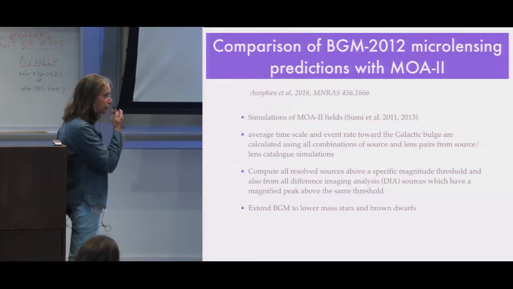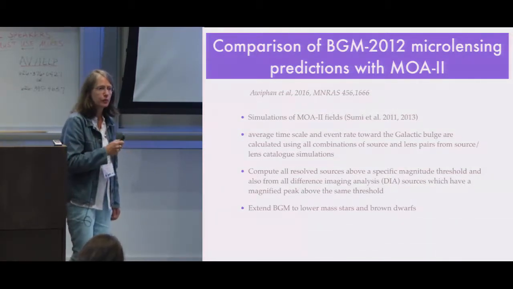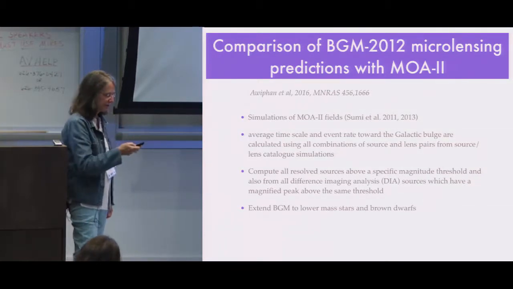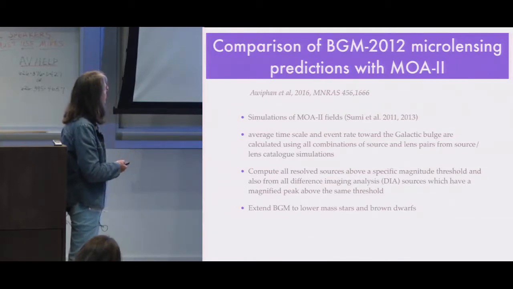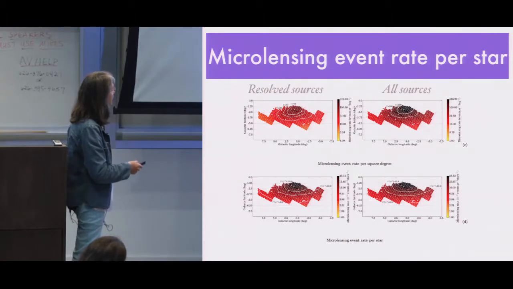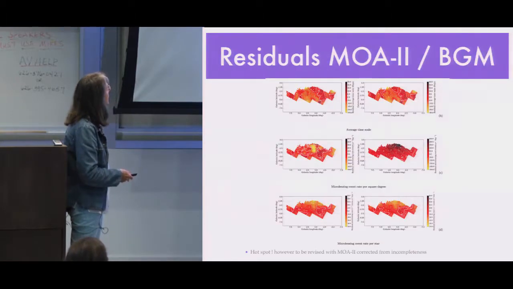So I will show you some examples of the maps that are predicted for MOA. There have been some already presented by Mark in the previous talk, so I will go first. This is a prediction from the model for the resolved sources and all sources for the microlensing event rate per star and then per square degree.